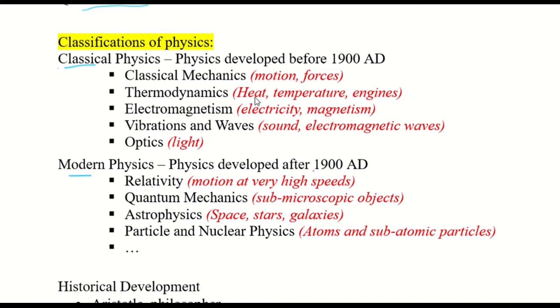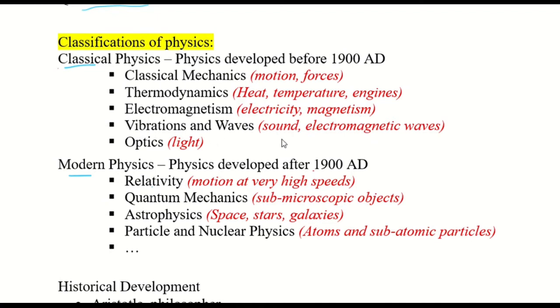Thermodynamics is the study of heat and temperature, how things are affected by heat and temperature. Thermodynamics is the basis for heat engines, like the automobile engine, power plants, and even refrigerators. Electromagnetism deals with electricity and magnetism, and it's the basis of electronics and electrical machinery and electric transmission.